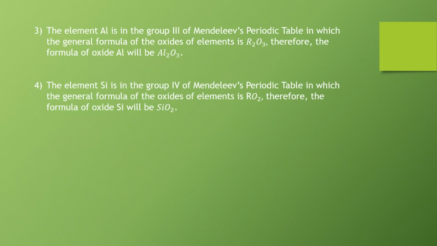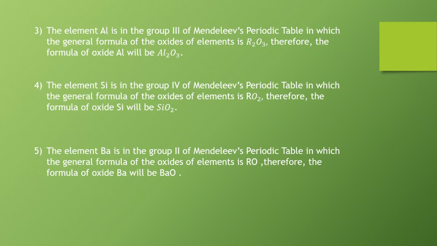Third, the element aluminium is in group 3 of Mendeleev's periodic table, in which the general formula of the oxides of elements is R2O3. Therefore, the formula of oxide of aluminium will be Al2O3. Fourth, the element silicon is in group 4 of Mendeleev's periodic table, in which the general formula of the oxides of elements is RO2. Therefore, the formula of oxide of silicon will be SiO2.